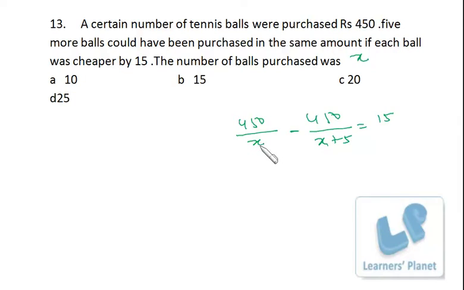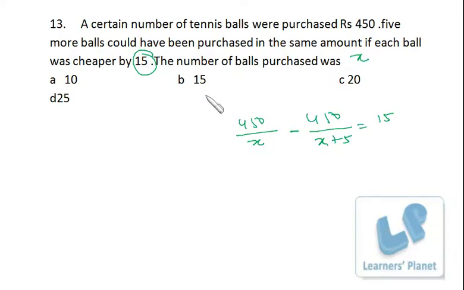I'll just explain it once again. I suppose the total number of balls is X. So 450 rupees divided by X is the price per ball in the first case. And 450 rupees divided by X plus 5 balls is the price of balls in the second case, and the difference between the two cases is rupees 15. Okay, now we have to find out the value of X. Now once again, X and X plus 5 should both be factors of 450.